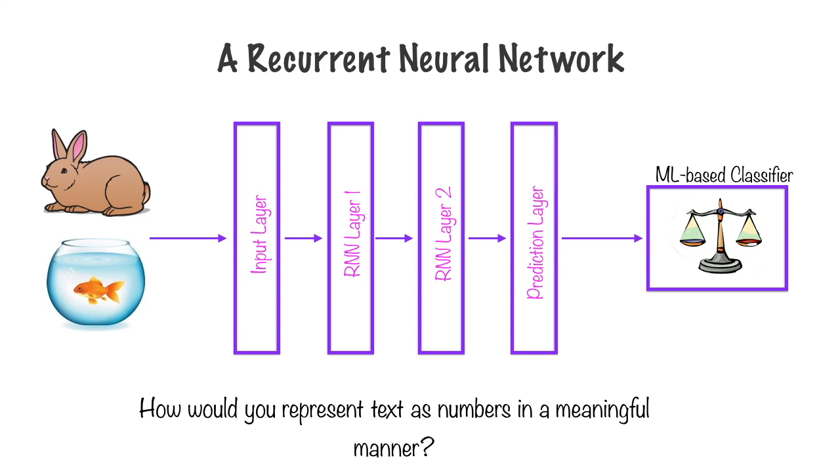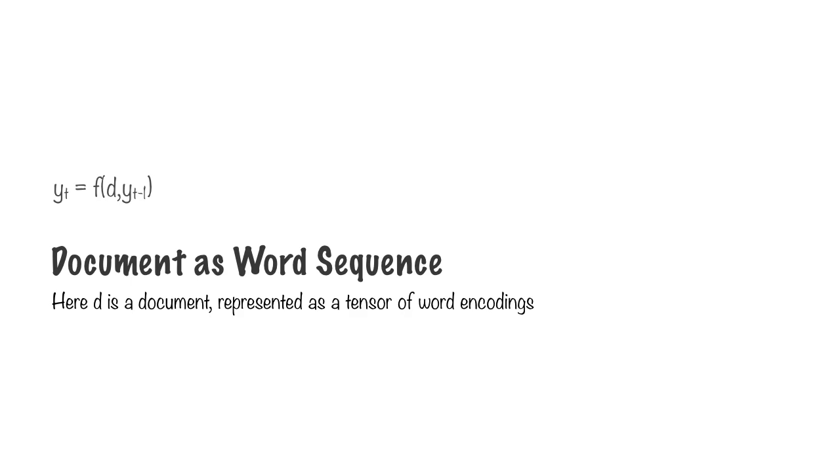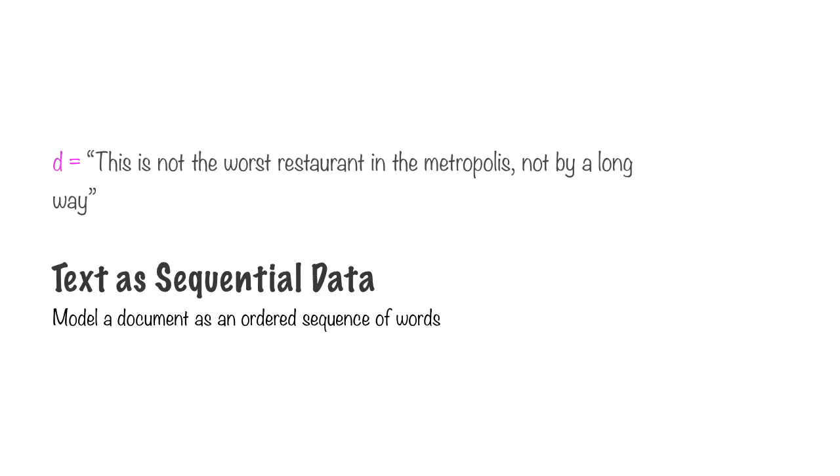Now it turns out that this is a problem statement that stands alone, and in fact, this is a problem statement that can be solved using a neural network. We'll come to that in a little bit. Now, let's go on and understand how we can represent text as numbers meaningfully. In order to get there, you first need to imagine the document as a word sequence. Here, D represents the document, and a document is essentially a tensor of word encodings. We'll get to this tensor of word encodings in a step by step manner.